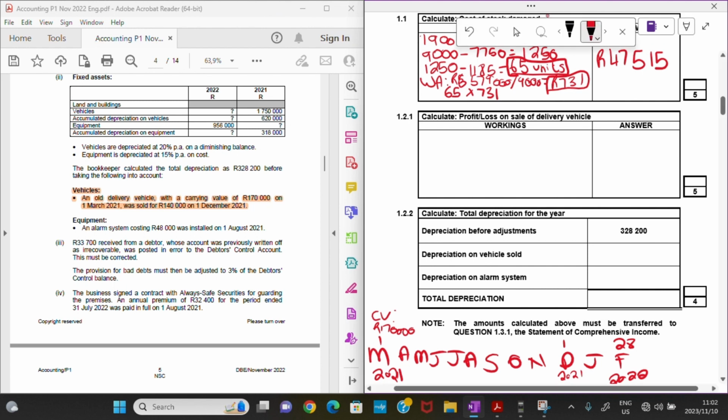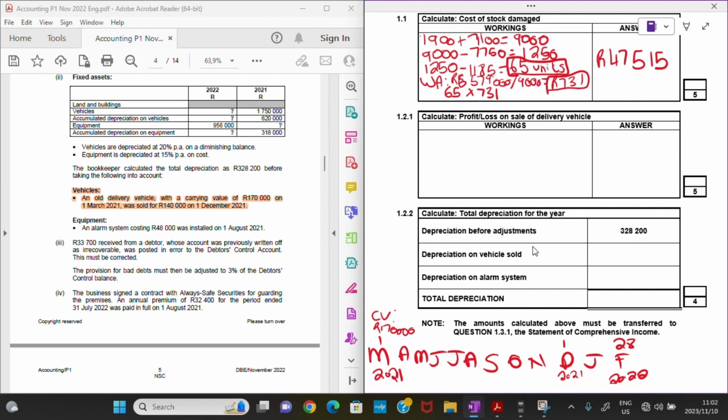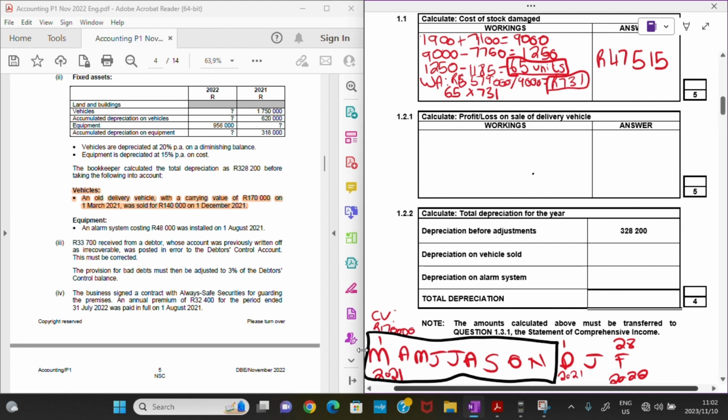It tells us that we used this car from the 1st of March 2021 until the 31st of November 2021. And then we sold it on the very first day of December, right? So we only used it for these months that I have just highlighted for you guys there.